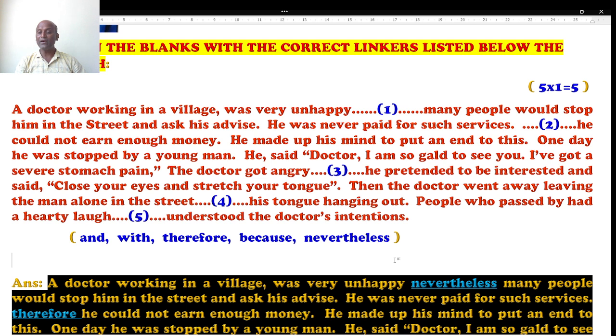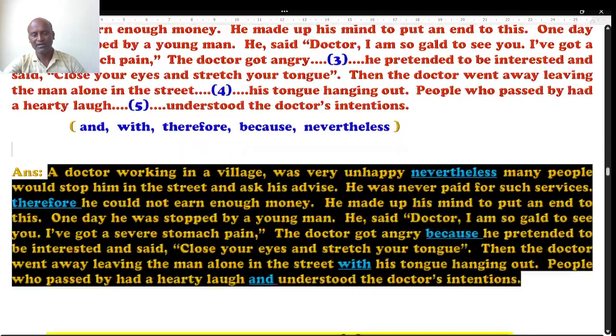People who passed by had a healthy laugh. Dash understood the doctor's intention. The doctor went away, surrounded by people. They started laughing looking at the person who was a patient with a stomach pain, and he was with closed eyes, stretching his tongue, and the people understood the intention of the doctor. This is the meaningful one.